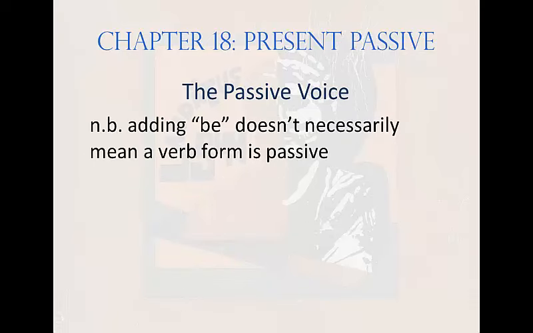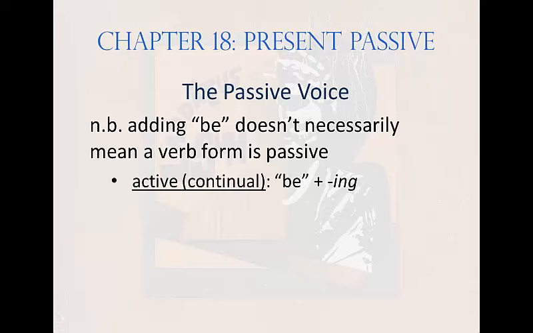It's important in English to recognize that when be is added to a verb form, it doesn't always make the verb passive. The addition of a form of the verb to be can also make the verb continual. Here's how to tell those forms apart. A be form combined with a verb that has a participle ending ing is active, whereas a be form combined with a verb that has a participle ending ed is passive.